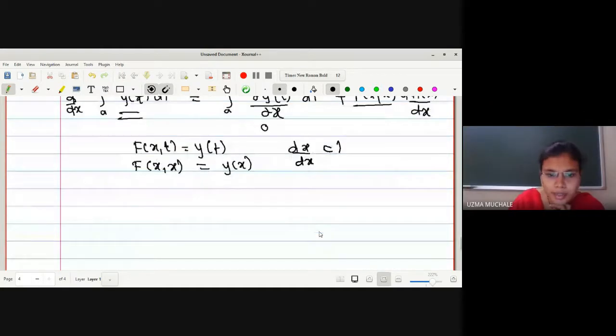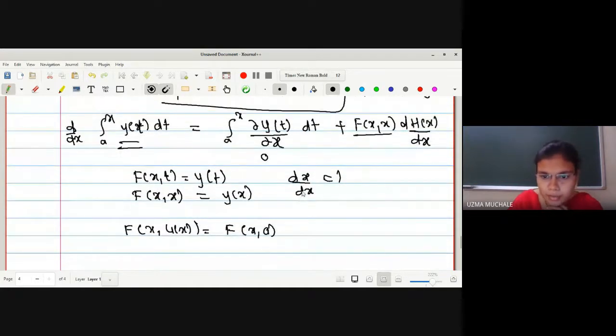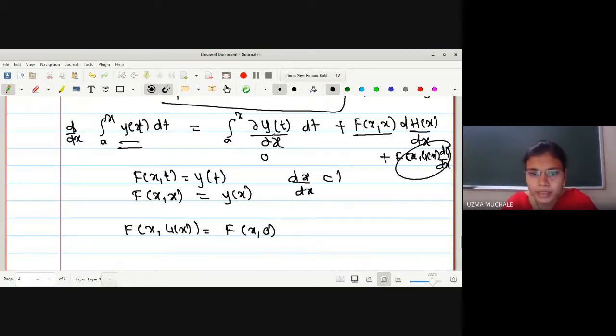1. This one. Now let us find the next term, that is f of x comma g of x. What is g of x in this case? It is a constant term. Okay, f of x comma a. But instead of finding this, you can take the next term. What is the next term here? It is f of x, g of x into the derivative of g of x, which we have to find. But what is g? g is a constant term. The lower limit is a constant. The derivative of a constant term with respect to x will be 0. So this whole term will be 0. This term is also 0. So what remains only?